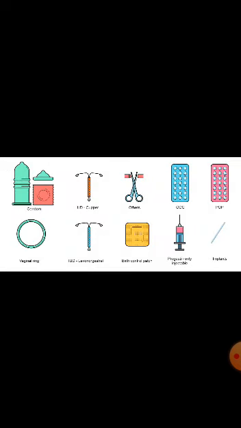First let us learn about the mechanical barrier method. In this method, a physical device such as a condom is used to prevent the entry of sperm during copulation. The next method is the chemical method. In this method, tablets are used by females to stop ovulation. The next is IUCDs, that is the use of an intrauterine contraceptive device. In this, a device made of copper called copper T is placed in the female uterus to prevent implantation.